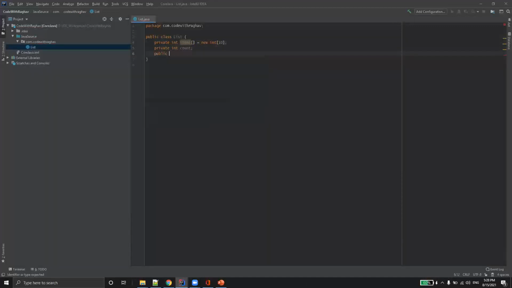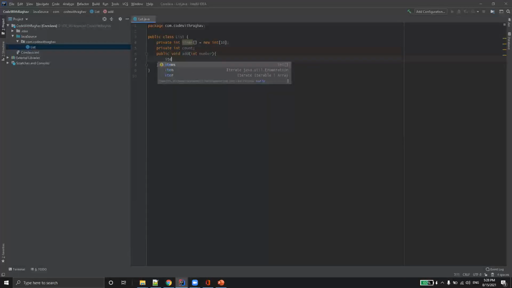I'll also add two methods. One takes a number, and I'll increment the count every time we receive a number. The other is a get method, where I pass the index and return items of index.